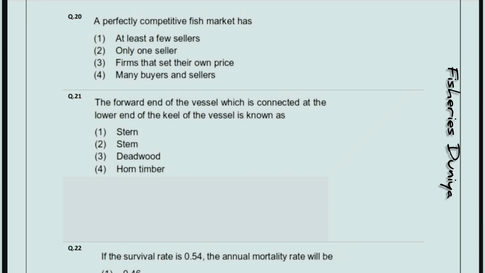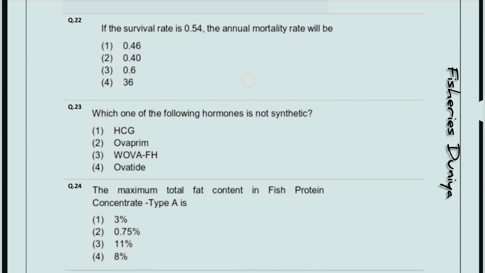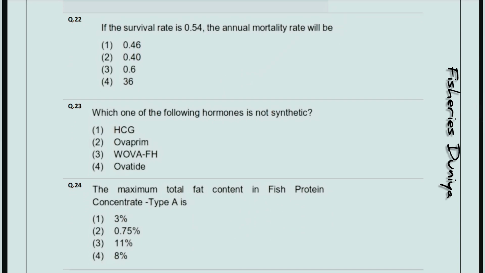Next question, the forward end of the vessel which is connected at the lower end of the keel of the vessel is known as. So the correct answer is option number 2, stem. If the survival rate is 0.54, the annual mortality rate will be. So the correct answer is option number 1, 0.46.